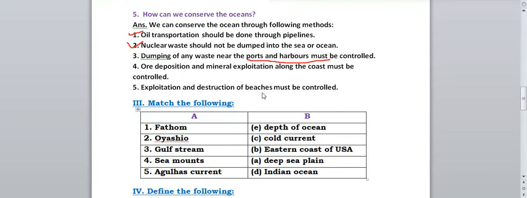Exploitation and destruction of beaches must be controlled. The beaches should not be destroyed and exploited. That should be controlled to conserve the ocean. So these are the points by which we can conserve the ocean. At least 4 points you should remember for this answer.